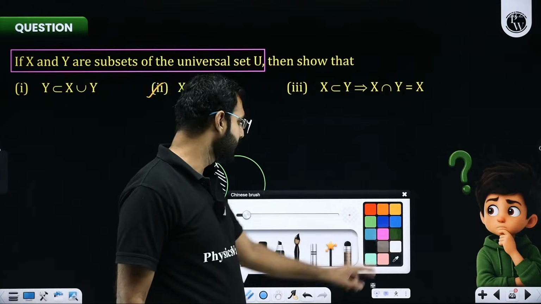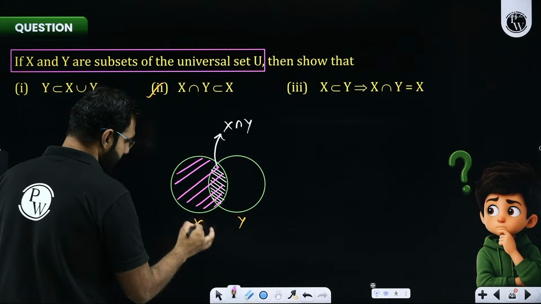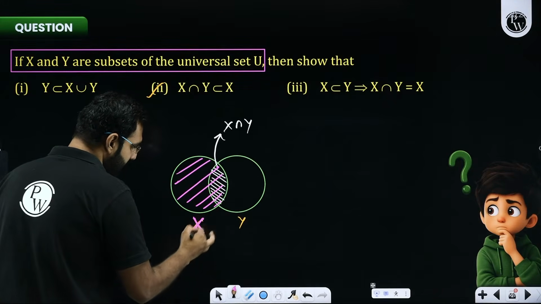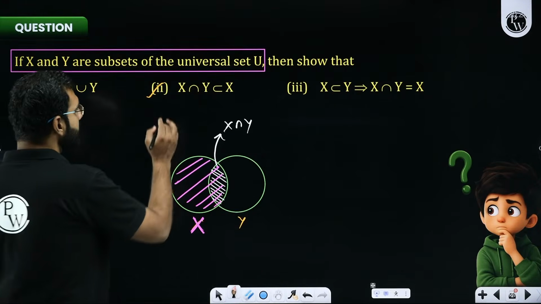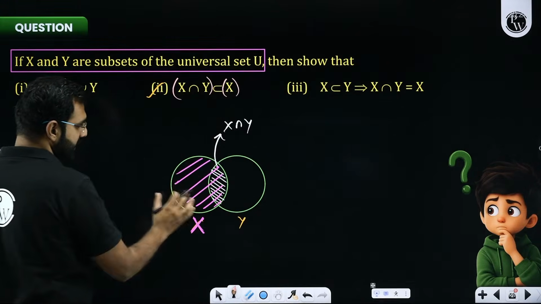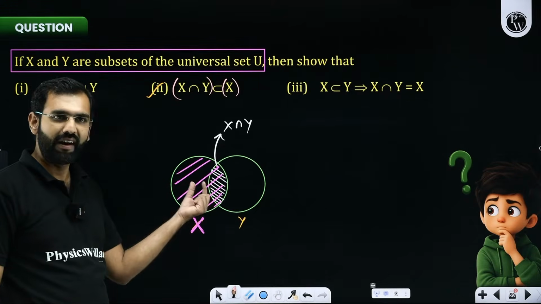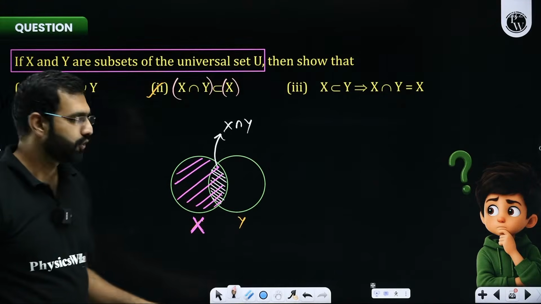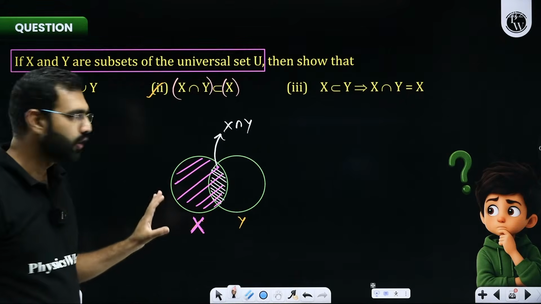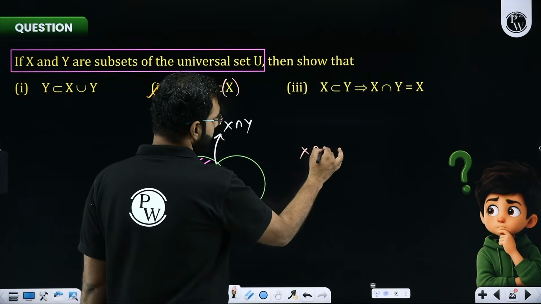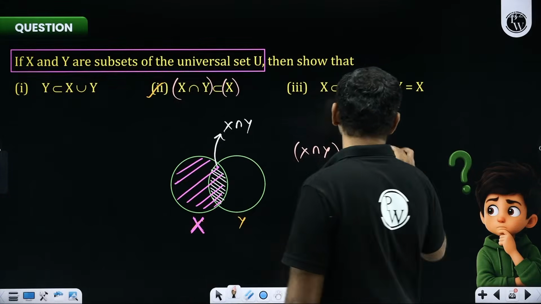Now, can you help me with the set X? So this region over here is your set X. Now, you are asked to verify, with Venn diagrams I can do it within seconds, that X intersection Y is a subset of X. What is X intersection Y? The white region. What is X? This pink region. So clearly it is visible that this white region is taken out of this pink region. So it is quite evident that X intersection Y, this white region, is a subset, a part of this bigger set X.